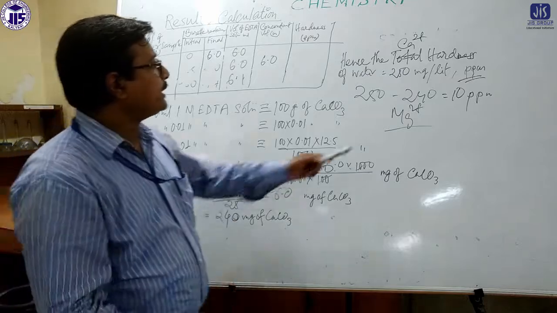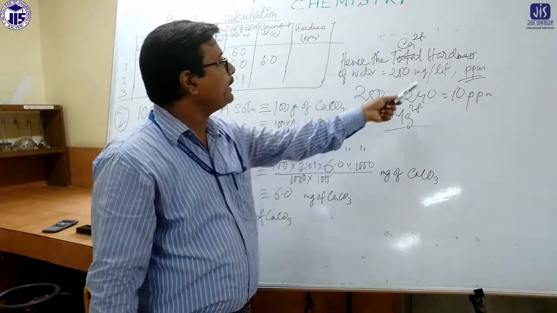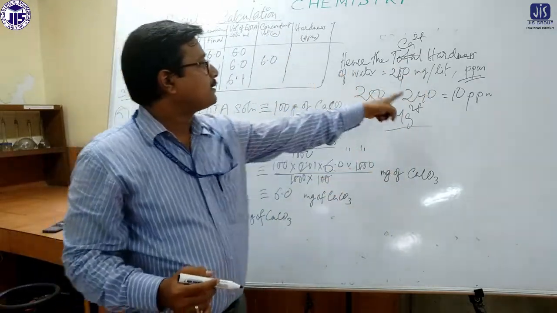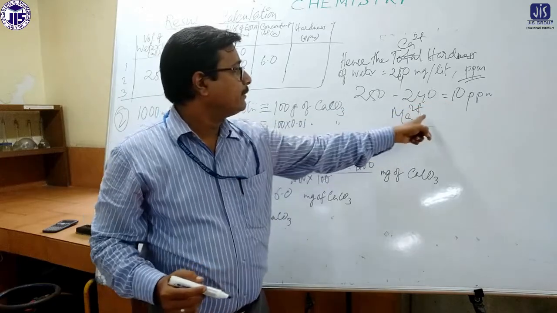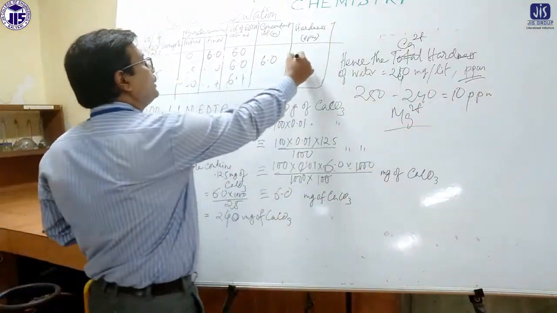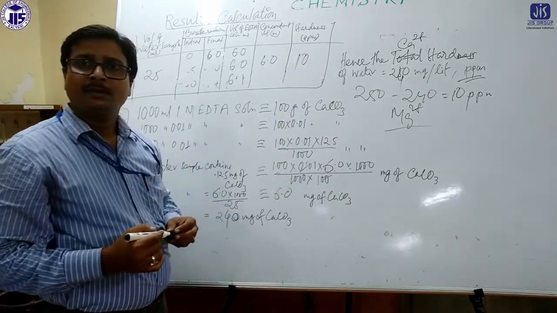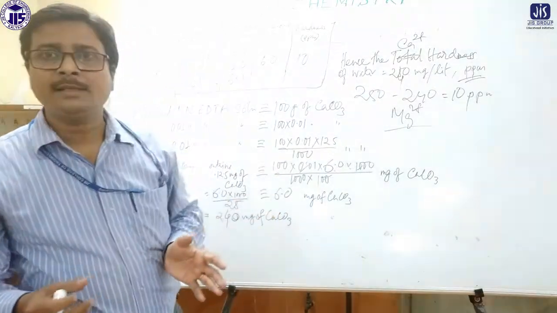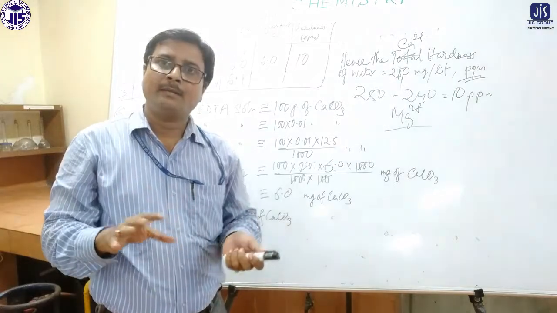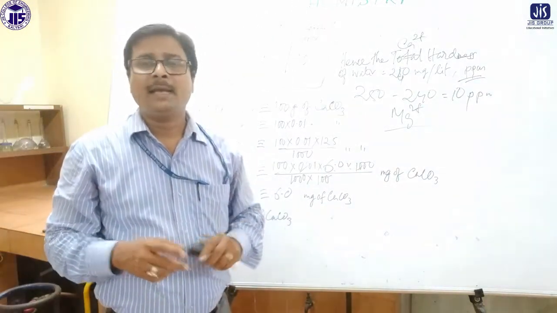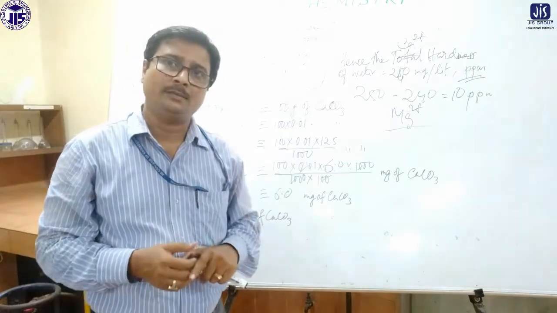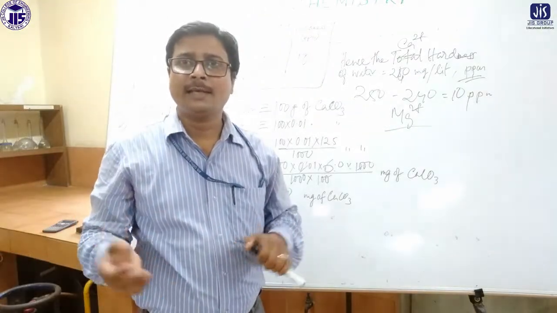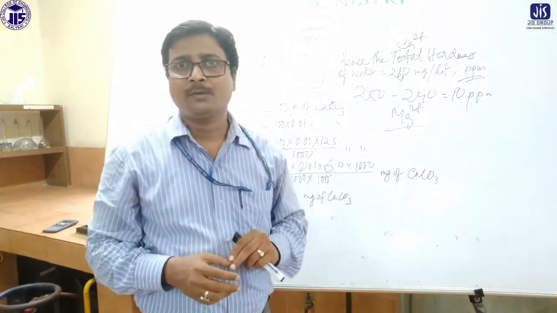So separately we can find out the calcium hardness, say 240 ppm, and for magnesium, total minus calcium, 10 ppm is coming. That is the magnesium hardness, so you put it. Okay, so this is the practical part, the calculation part. It's very easy. Now we can determine separately how much calcium hardness and how much magnesium hardness is there in the sample. Okay students, I think everybody understood that it is lengthy because it has 2 steps, but it's a very easy one. Okay, see you in the next class.